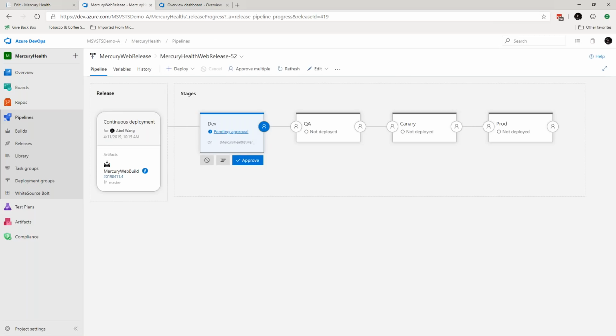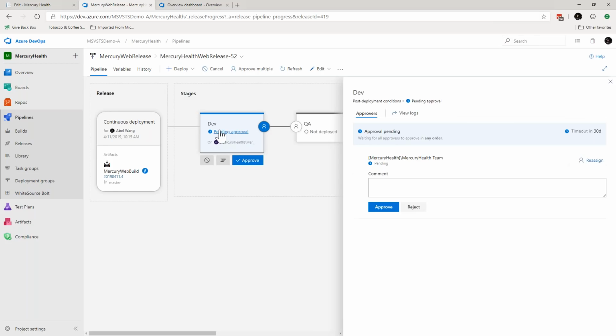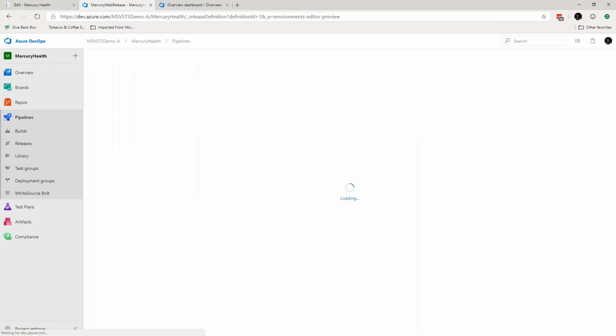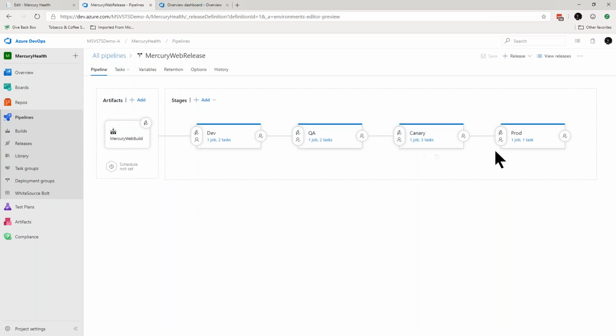And just like the build, we can go ahead and jump into the individual releases themselves to see exactly what's going on, right? So it looks like I already deployed into my dev environment, and it's waiting for me for an approver, right? But before we jump into that, let me show you how you can actually set up one of these pipelines. The way that you set up a pipeline, first you describe what your environments are going to be, or what your stages are going to be. And I have a dev environment, QA, Canary, and a production environment.